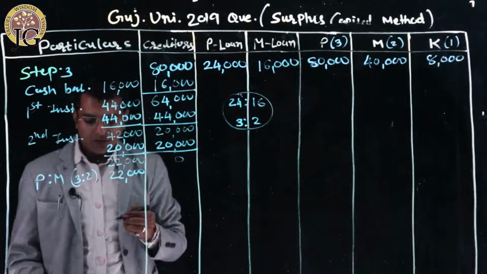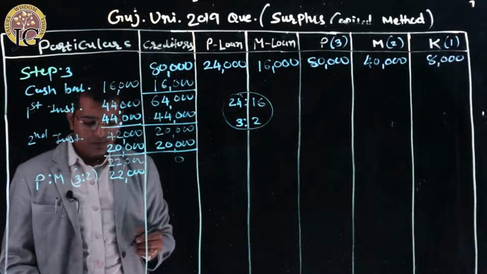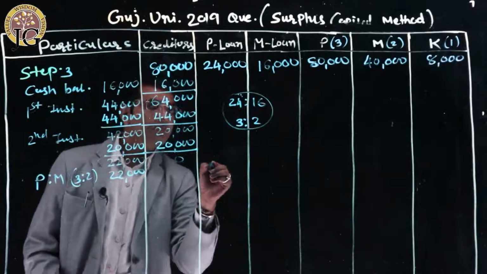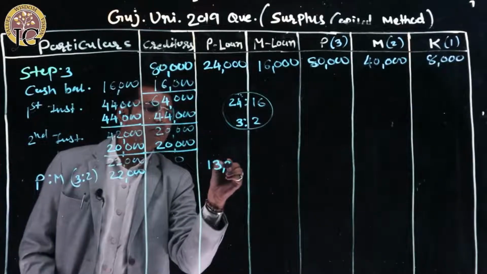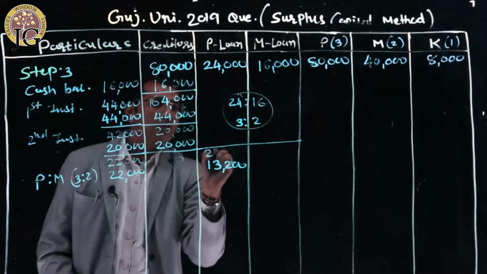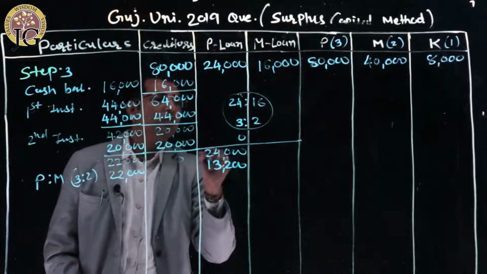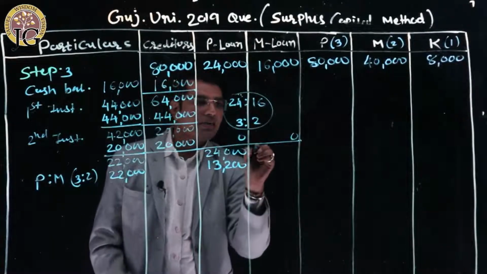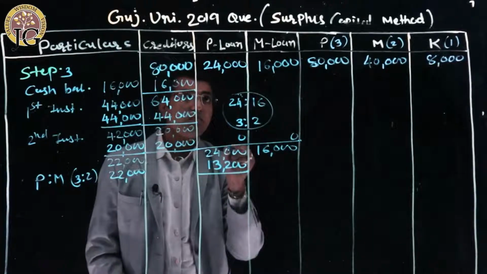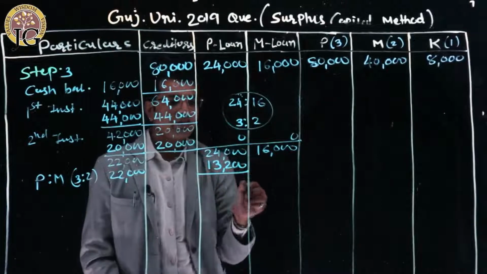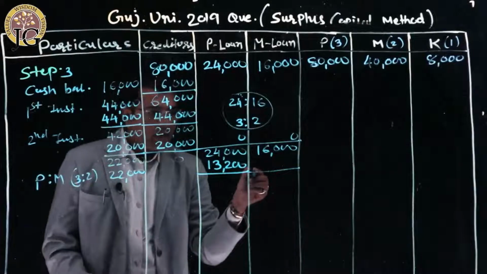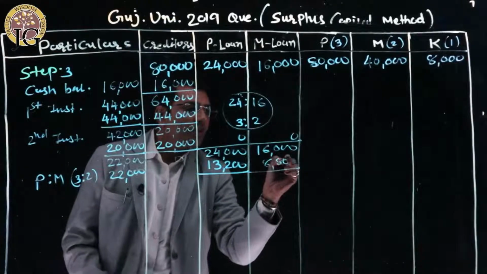So if I distribute 22,000 rupees in 3:2, we will get 13,200 rupees and 8,800 rupees. Here I carry forward 24,000 again, because till now we had not given them any amount. Out of this 24,000, P's loan is to be paid 13,200 and M's loan is to be paid 8,800.